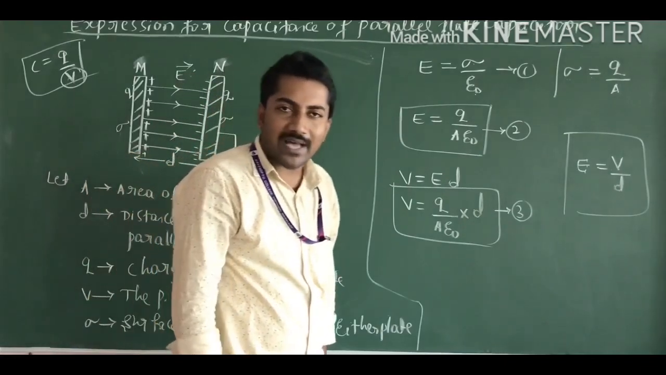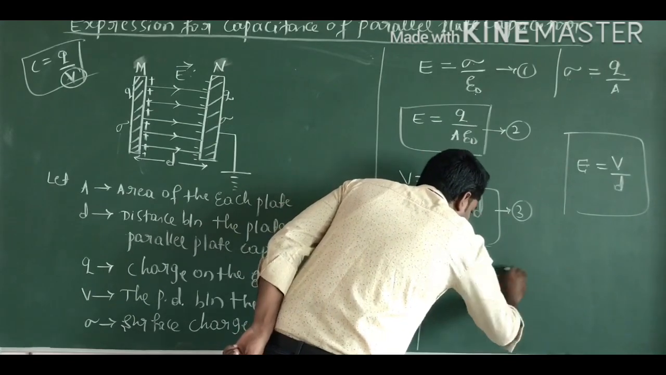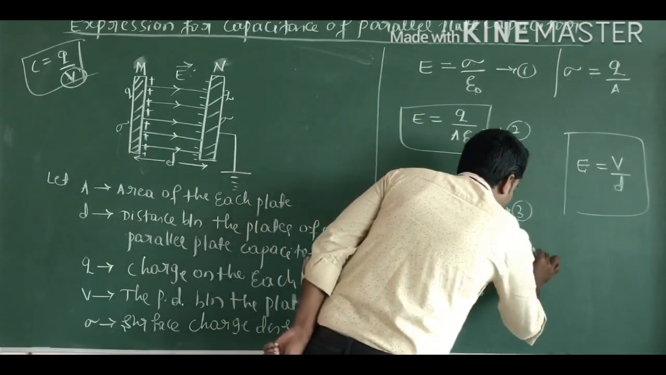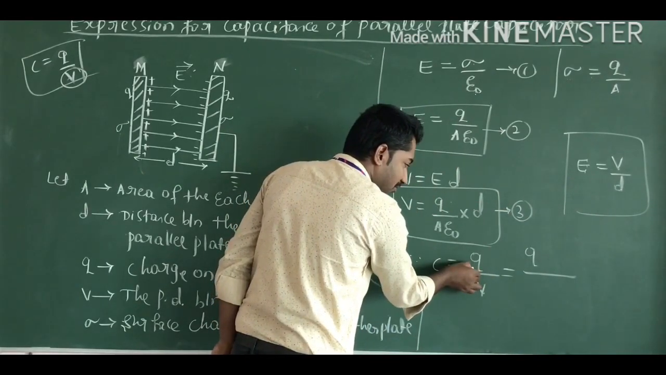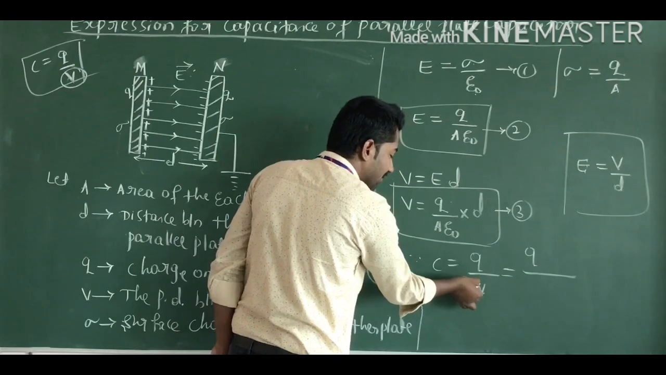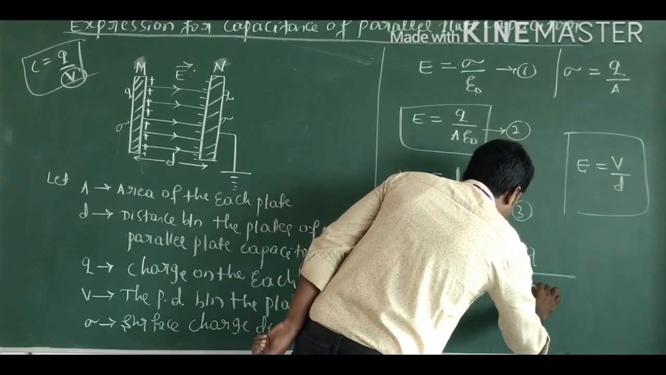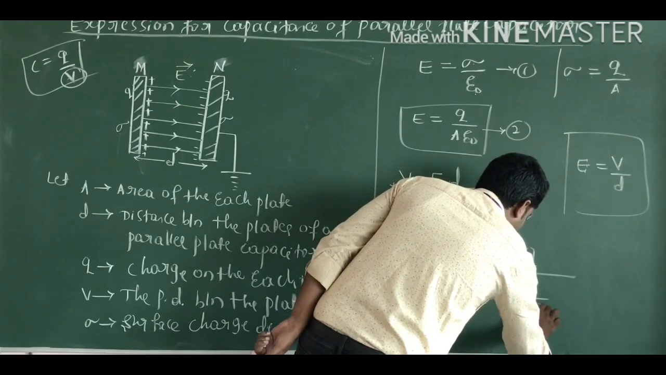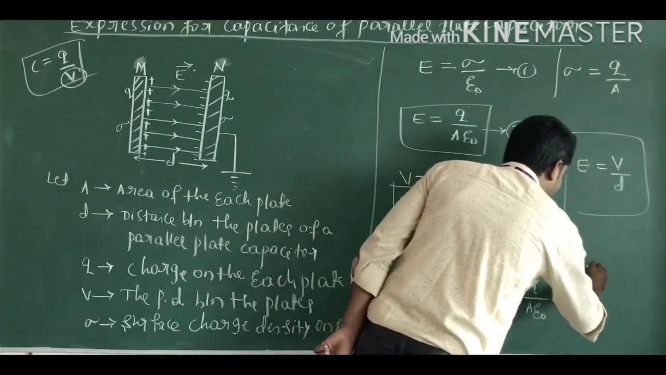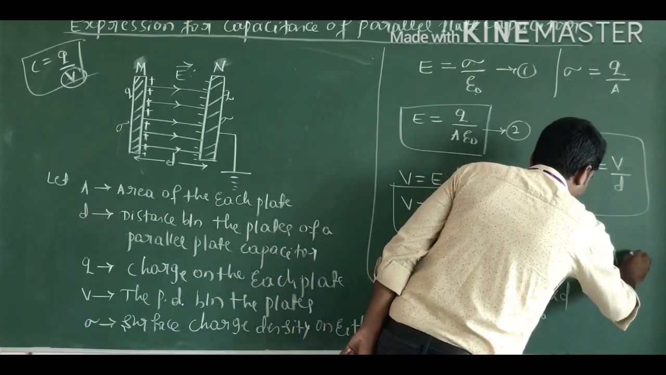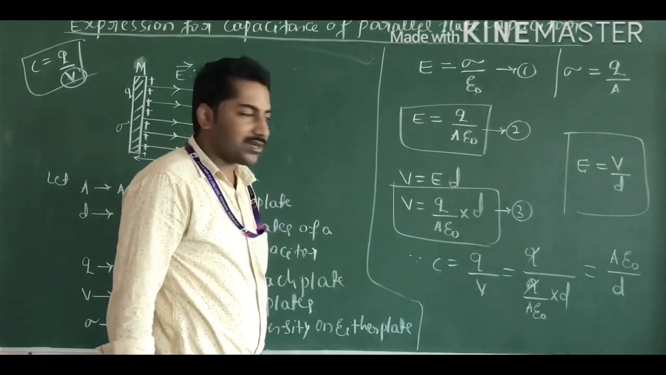According to the definition of the capacitance of the capacitor, we know the formula C is equal to Q divided by V. Now substitute this value in this equation. Q means the charge on each plate. Q divided by V, we know this, is Q divided by A into epsilon naught into D. Here Q and Q get cancelled. Finally, we get the answer A into epsilon naught divided by D.